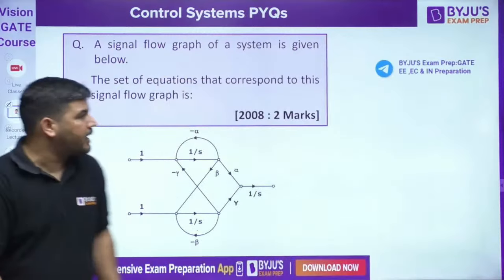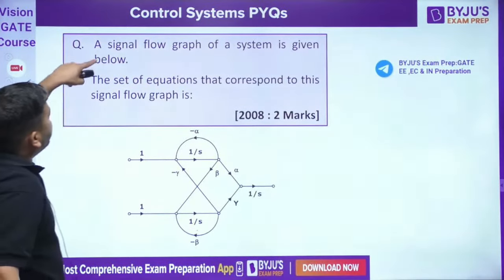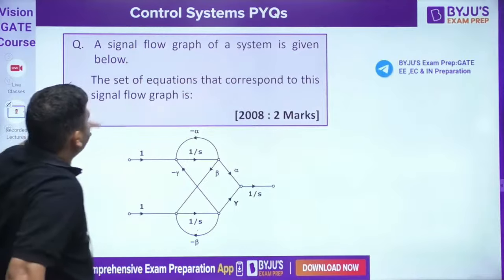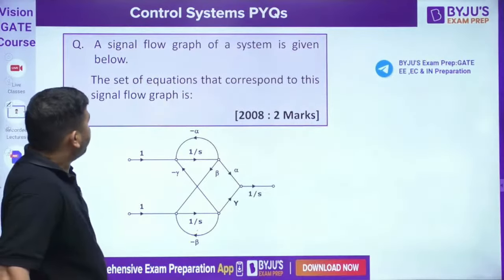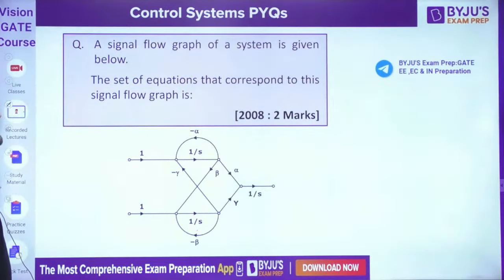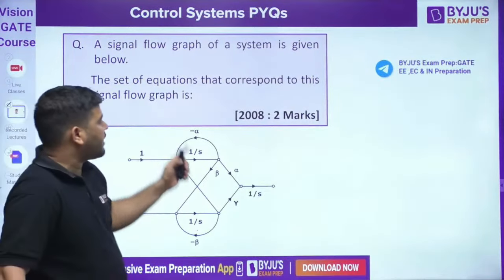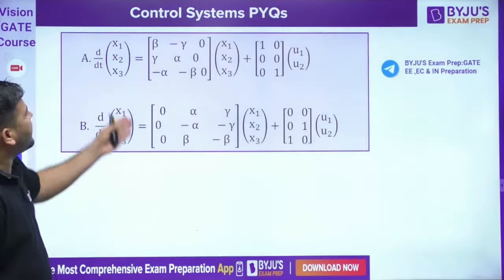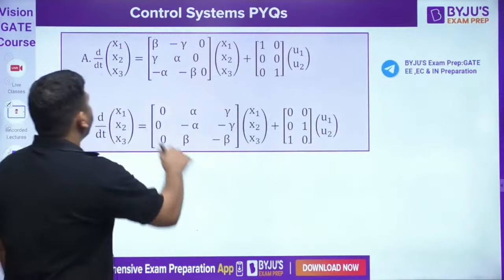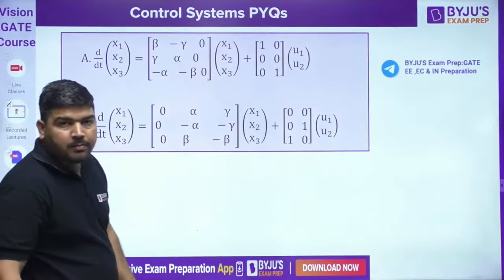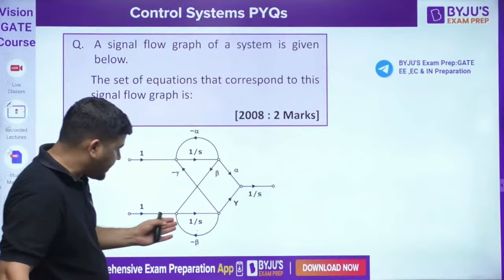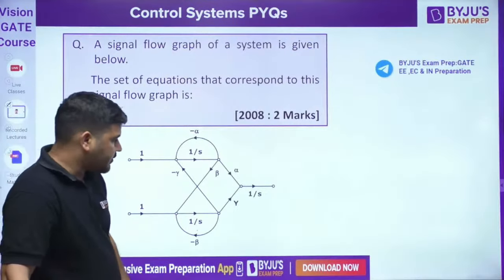The next question on your screen is this. The signal flow graph of a system is given below. This is the signal flow graph. Now, the set of equations that correspond to the signal flow graph, it means we need to write the state equation. But the state variables are not mentioned in the problem. We don't know where x1 is and where x2 is, where x3 is.